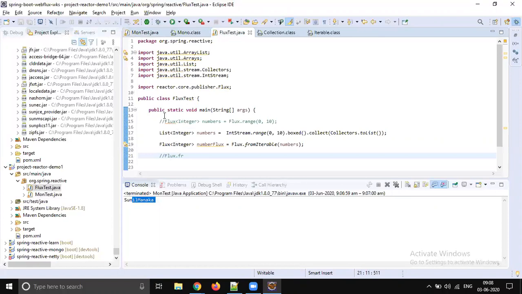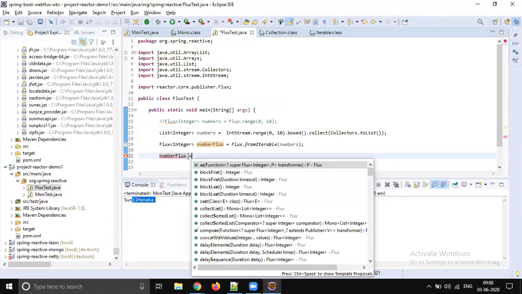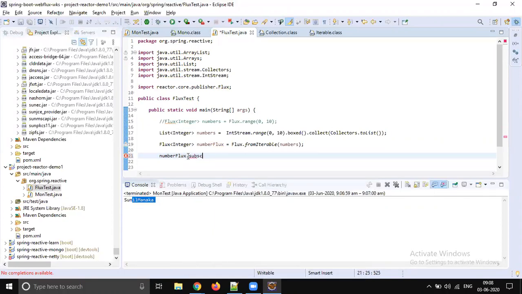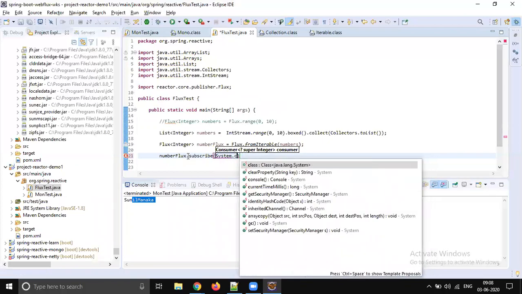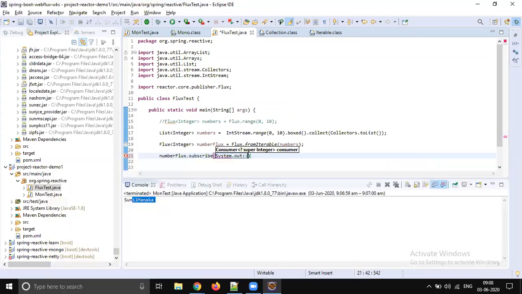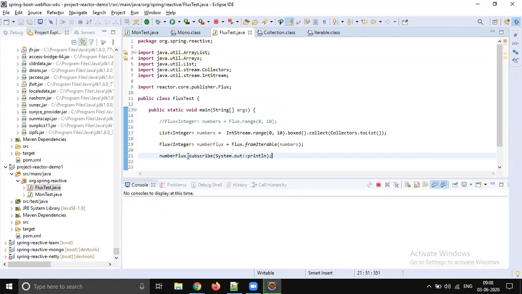Let's try to subscribe to this Flux. So let's do member flux dot subscribe. Just subscribing, nothing can be done to a sysout. So there is an overloaded method of subscribe, which takes a consumer as input. Consumer as input. So now those members will be printed on the console.